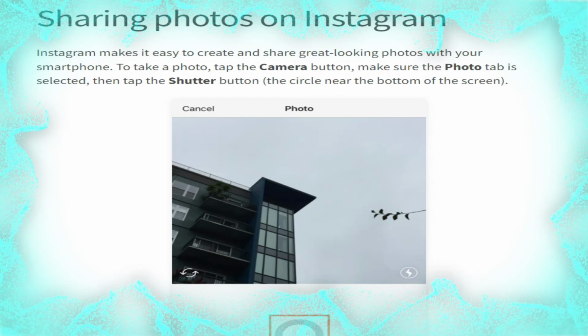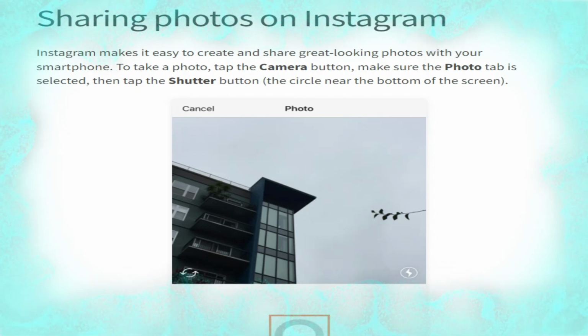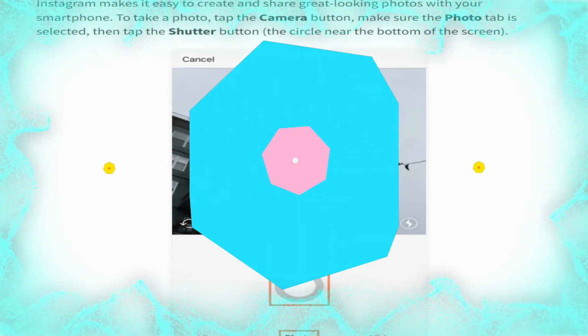Sharing photos on Instagram. Instagram makes it easy to create and share great looking photos with your smartphone. To take a photo, tap the camera button, make sure the photo tab is selected, then tap the shutter button, the circle near the bottom of the screen.